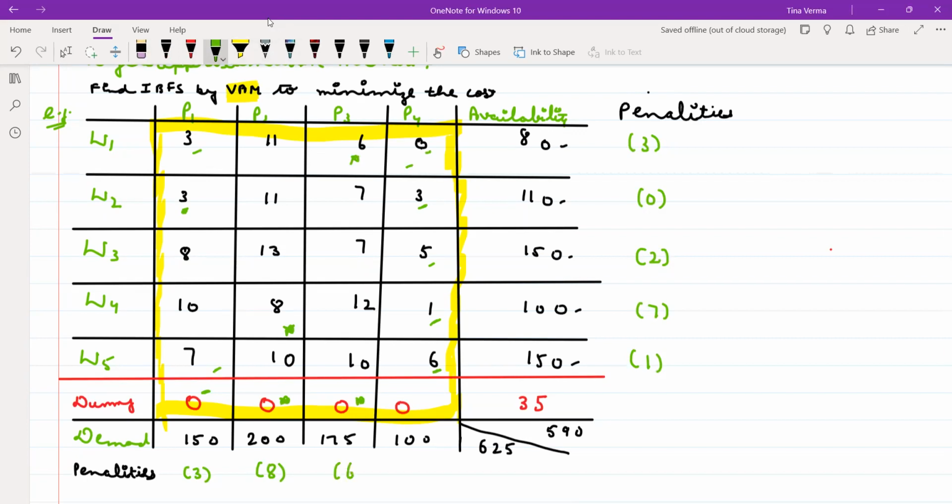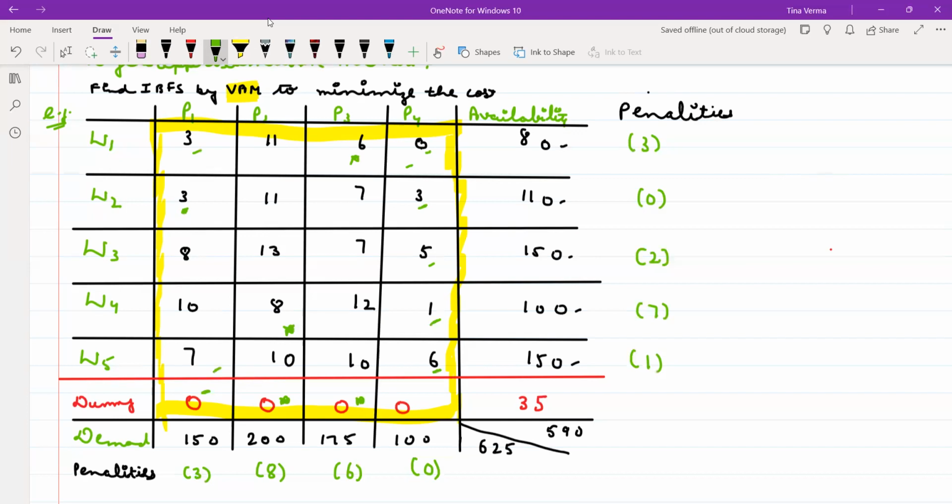So the difference here will be 6. The minimum element here is 0 and again the minimum element is 0. So the difference here will be 0. Is it clear how I have calculated the penalties? Yes or no? Now you have to choose the highest penalty to enter in the concerned row